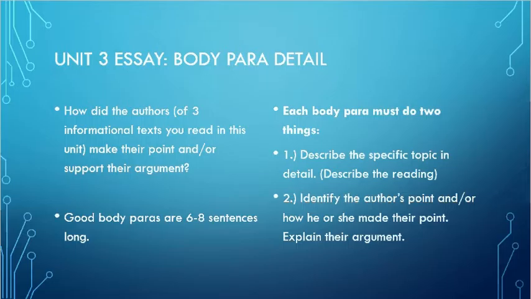So generally in the first sentence, you're going to want to identify the name of the informational text and the name of the author. And it's even better if you come up with their argument right then and there in that first sentence. That is also called the topic sentence. That is another way to look at a topic sentence. The very first sentence of your body paragraph is a 1-sentence summary of your body paragraph.